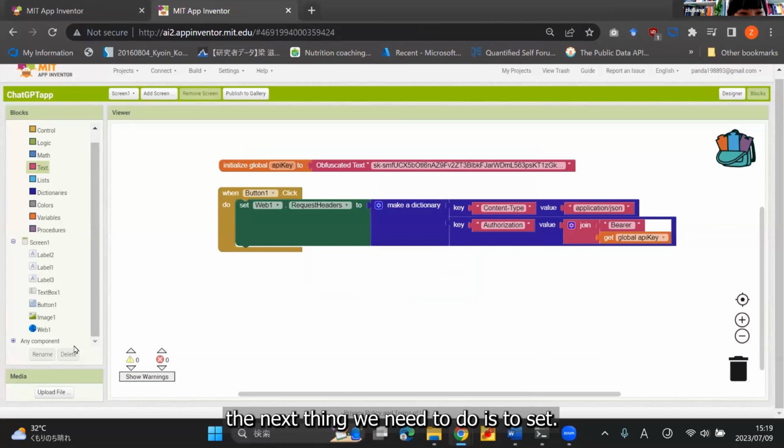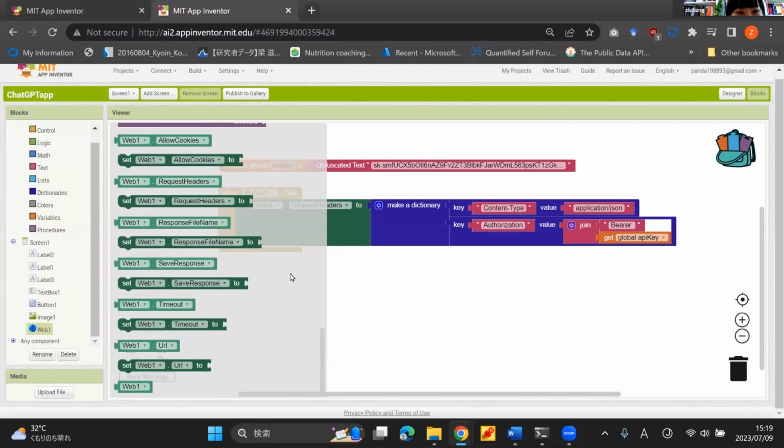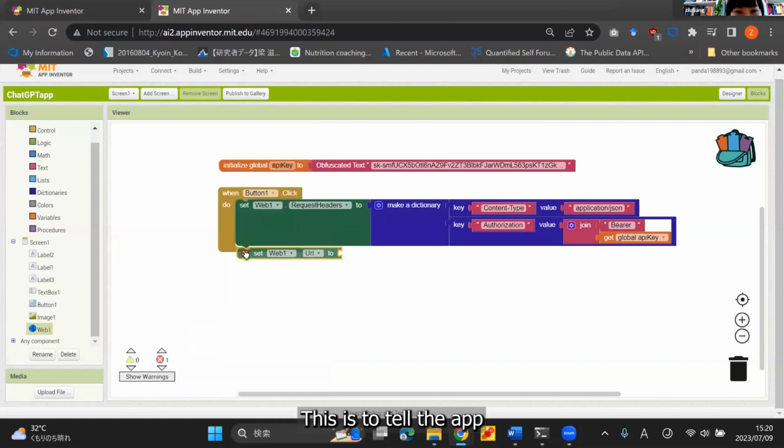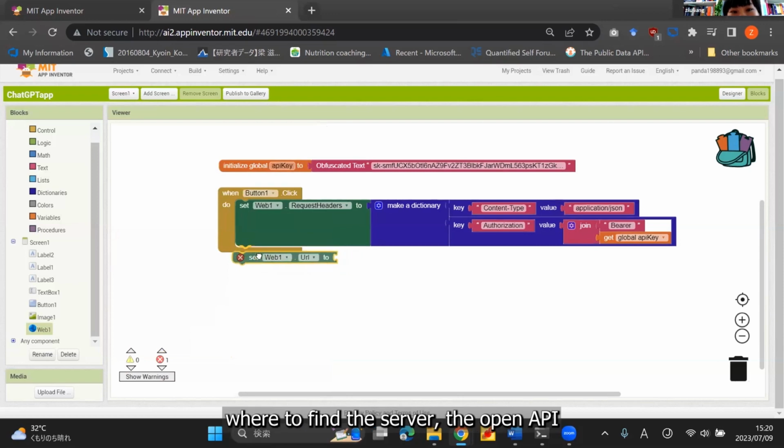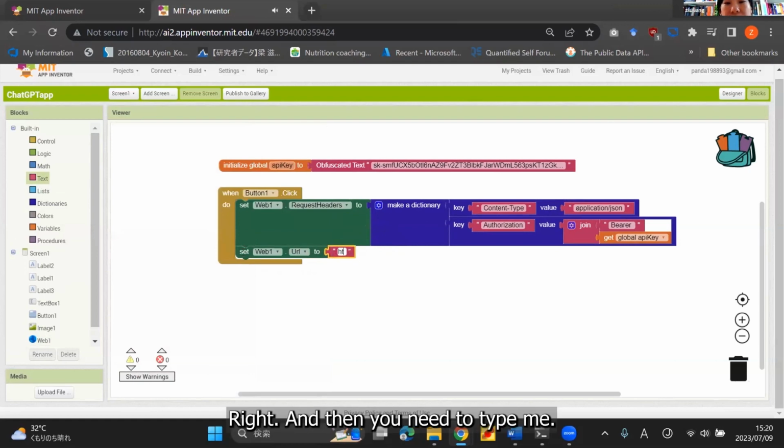Okay, so the next thing we need to do is to set the URL. There we go, set the web URL. This is to tell the app where to find the server, the OpenAI API. We need a text here. Right, and then you need to type the URL, which is api.openai.com/v1/images. Depending on what kind of resources you want, you probably want to change this part. But right now, this is the URL that we need.